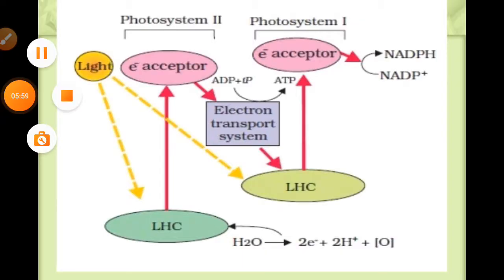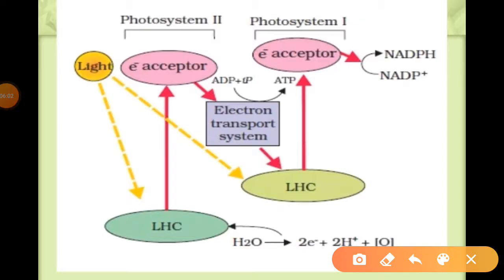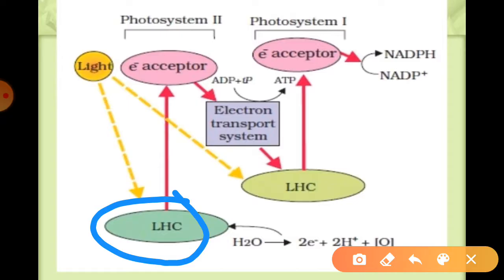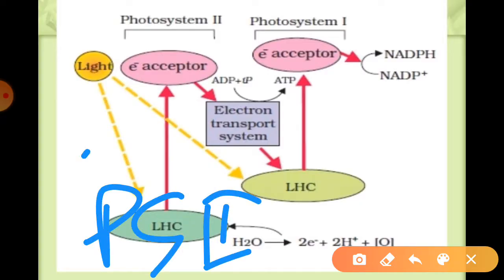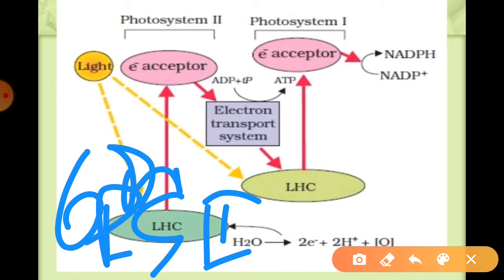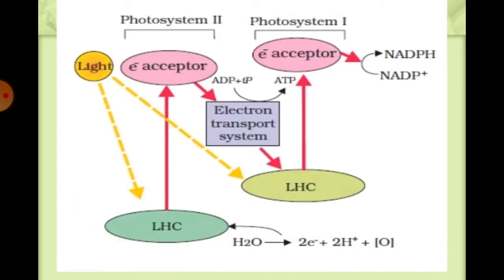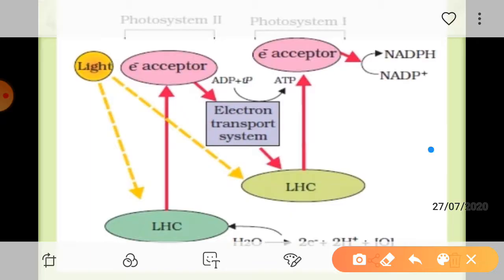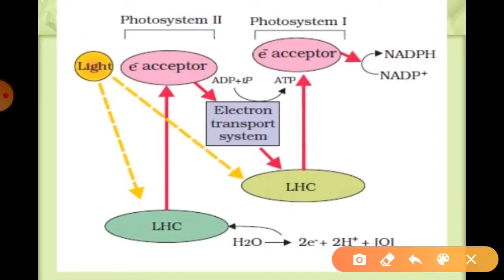Generally you can see in this diagram, this is the light harvesting complex where photosystem II is found over here, that is P680. You must remember, this is PS II, that is 680, right? This is where the process will take place, and due to the light energy the electrons get very excited, and due to which these electrons can jump from here to here, right?